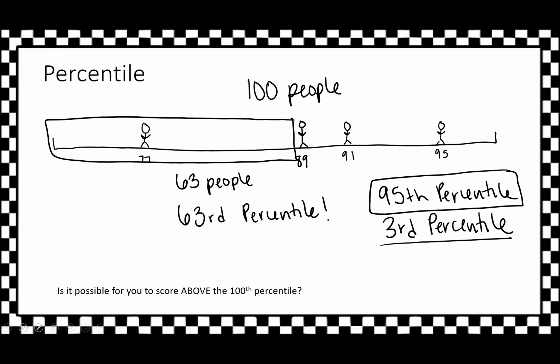So quick question for y'all. Is it possible to score above the 100th percentile, or even can you be 100th percentile? The answer is simply no, because you have to think about being better. Can you be better than 100%? Well, not really. If you had 100 people lined up and you were the 100th person, you could only be better than 99 of them. So we cannot be above 100, nor can we be 100. The best you can be is 99th percentile, or if you're doing decimals, maybe 99.999 percentile.